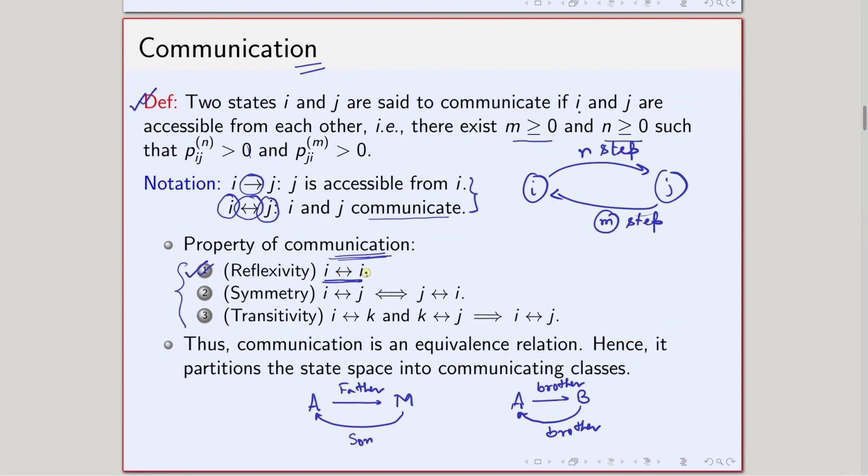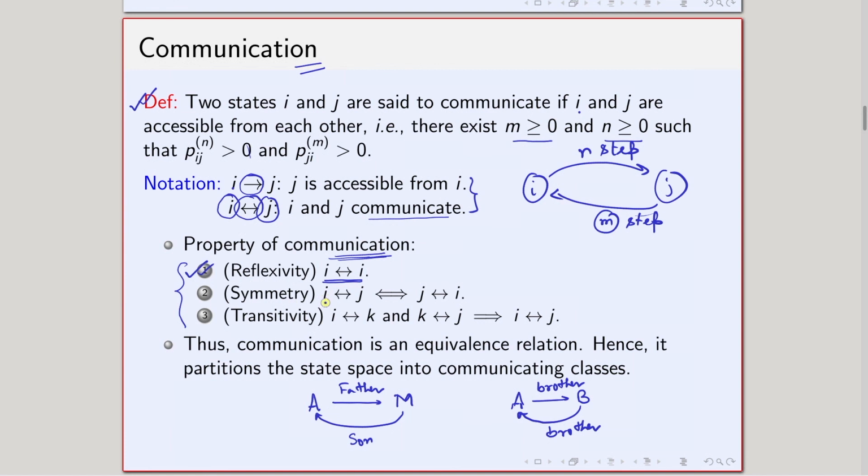So I have a self relationship with I, and on the other side I has a relationship with I. That is basically the first condition, called reflexive, that I has communication with I. And that is true in the case of our communication also. I will come back to this one also, why this is true in the case of communication. First, the thing from our family perspective, then we will come back to our communication.